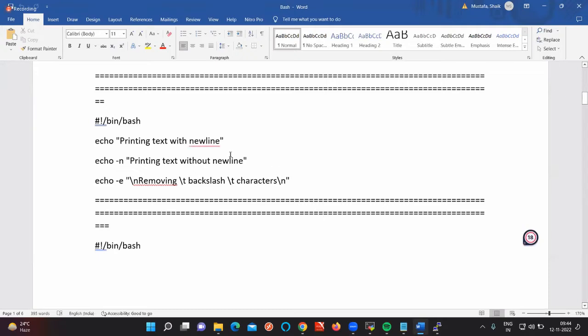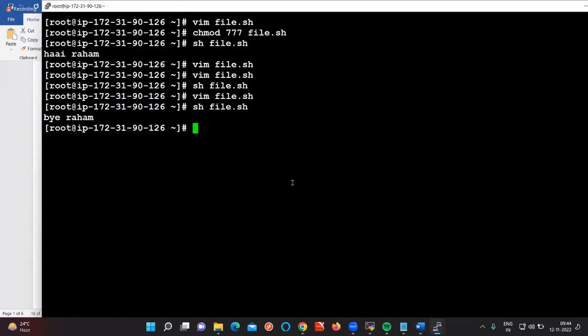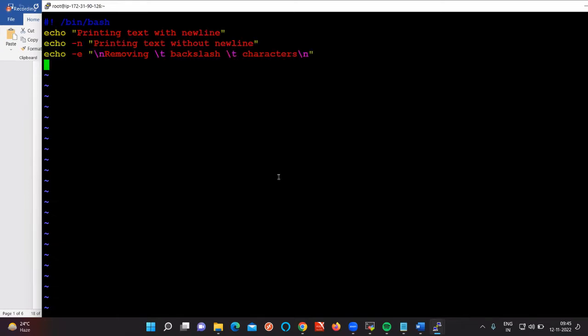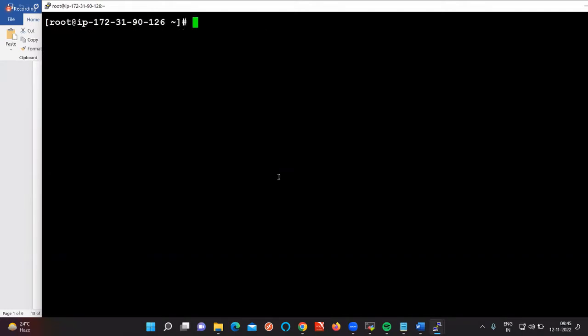Okay, then after that, we are going to see this. For example, if you want to print a new line, we can give echo. If you give -n, then we can print without the newline. But if you want to use the backslash, to give a tab space between one line and another line, we need to use this one. Let me use all of these three here and tell you the difference. vim file.sh. See the output first, then I am going to explain. Give cat file1.sh and sh file.sh.